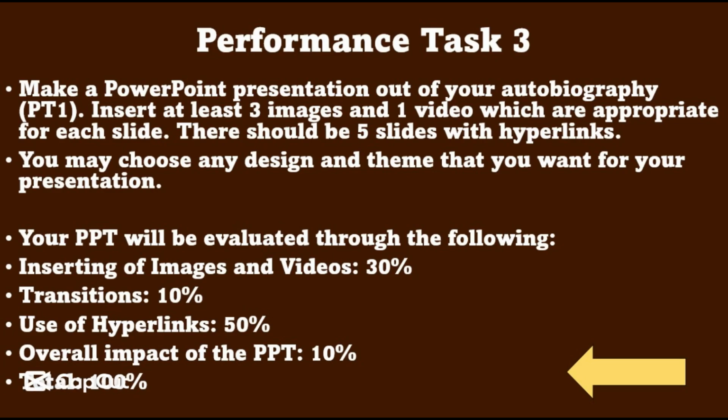Your performance task number 3 is to make a PowerPoint presentation out of your autobiography, or it was in your beta number 1 on Google Docs. Insert at least 3 images and 1 video which are appropriate for each slide. There should be 5 slides with hyperlinks. You may choose any design and theme that you want for your presentation.